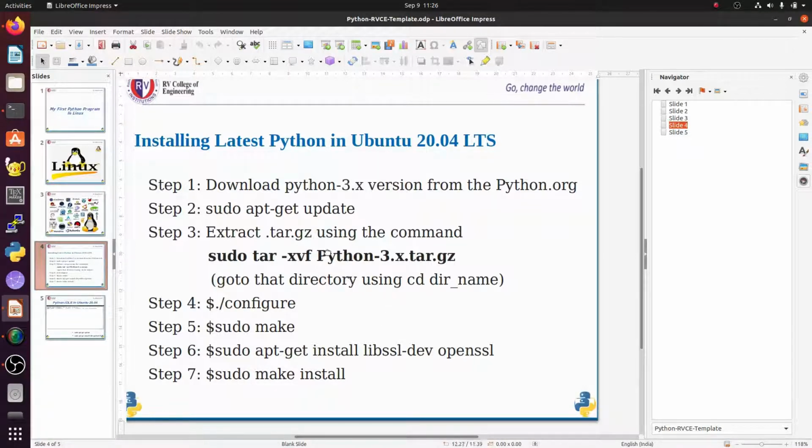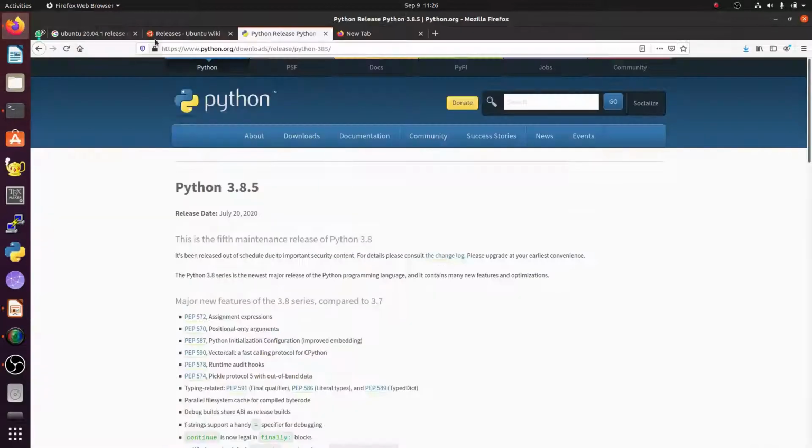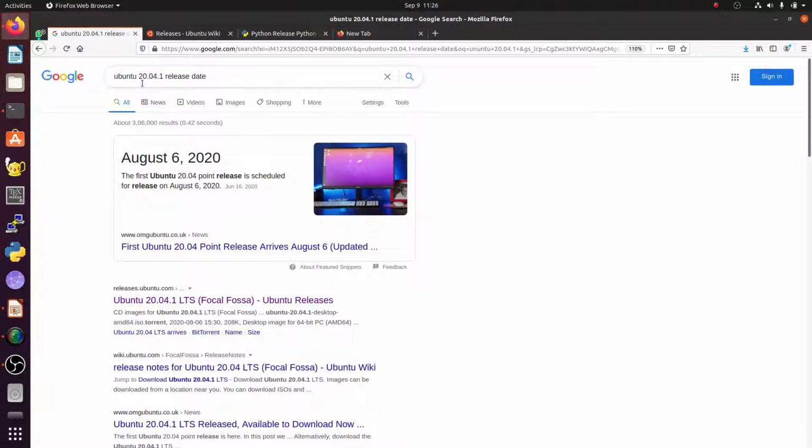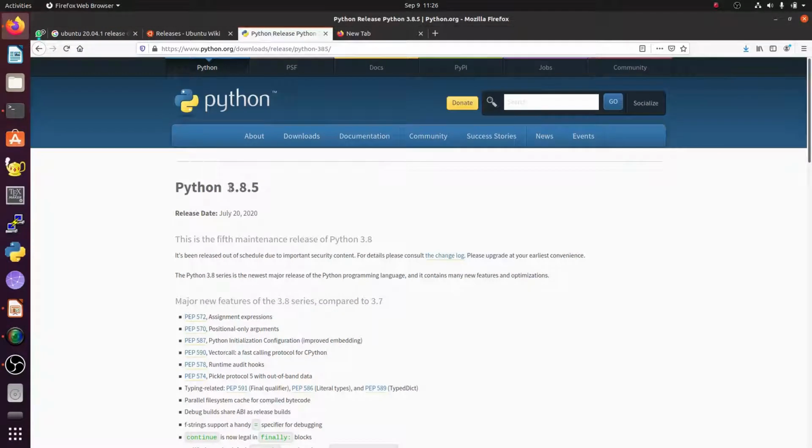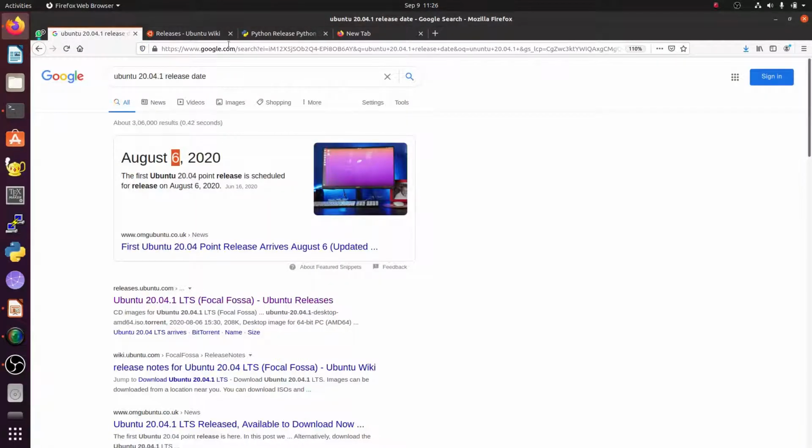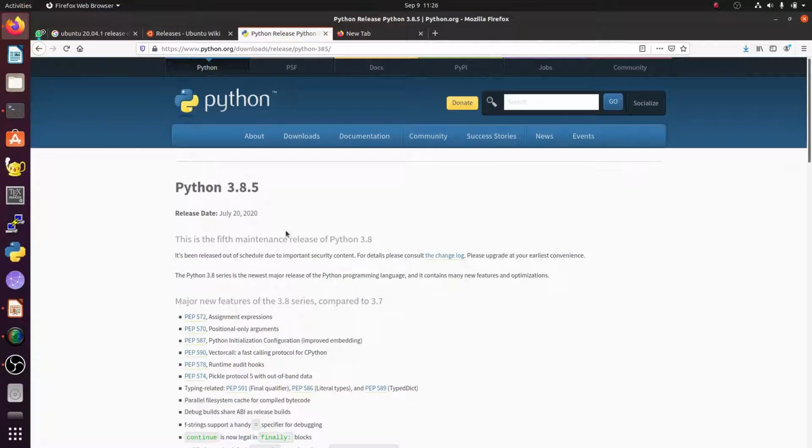If we talk about Ubuntu 20.04 itself, we know it was released on August 6, 2020, and the latest version of Python was released in July 2020. Whenever a new version of an operating system is released, they usually include the latest version of the software.